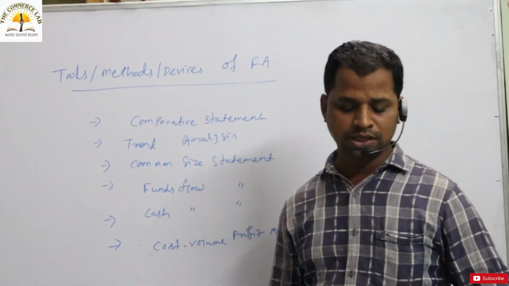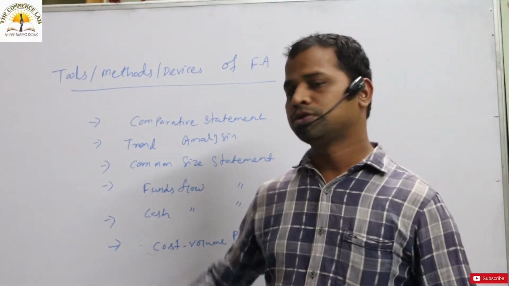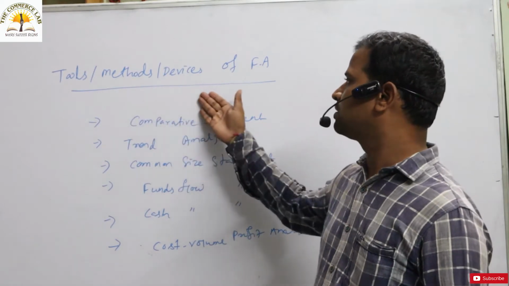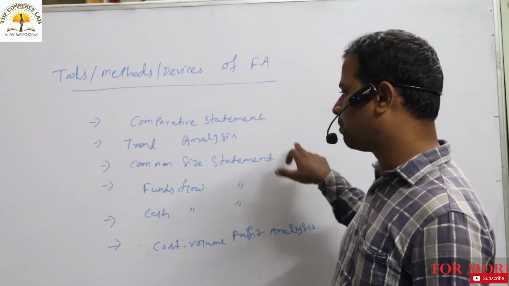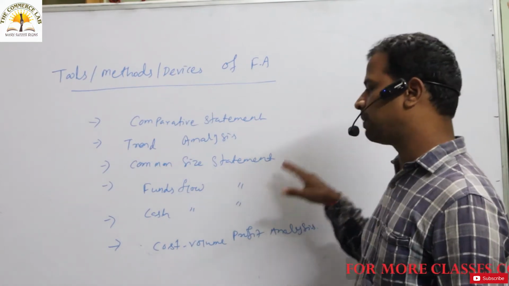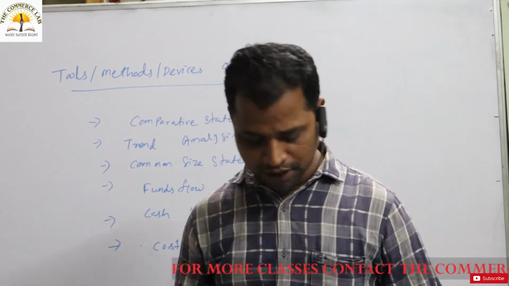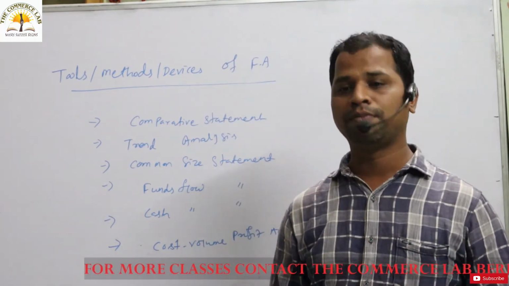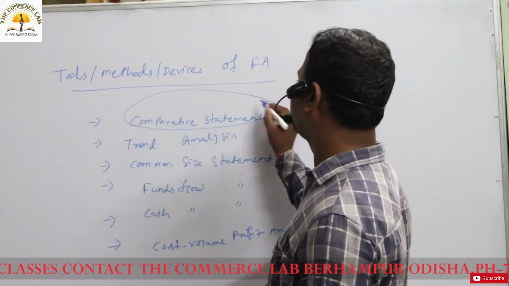Okay, we are now discussing the different tools, methods, or devices of financial analysis. These are the different tools being used: comparative statement, trend analysis, common size statement, fund flow statement, cash flow statement, and cost volume profit analysis. Today we will very much focus on the comparative statement.